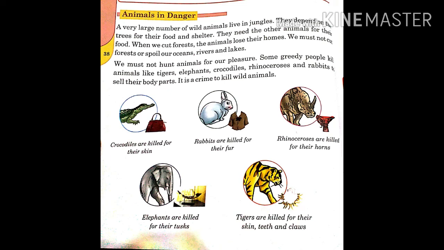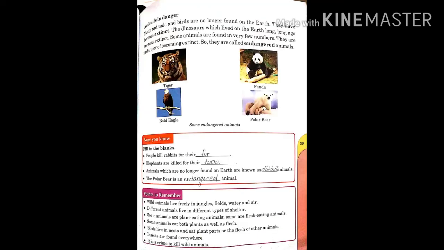So students, wild animals live in jungles and they get their food and shelter from trees. But unfortunately, when we cut down forests, the animals lose their shelters. We also hunt animals, but it is a crime to kill wild animals. We must not cut forests or kill animals, and government should also take action against the people who are not ready to stop this crime. Let's move to the next page.